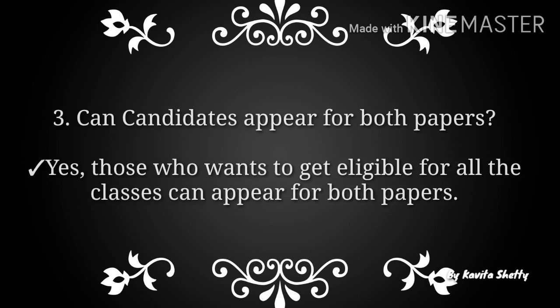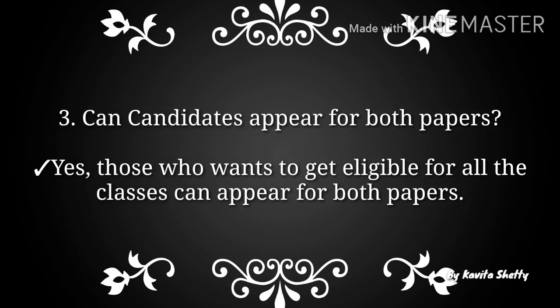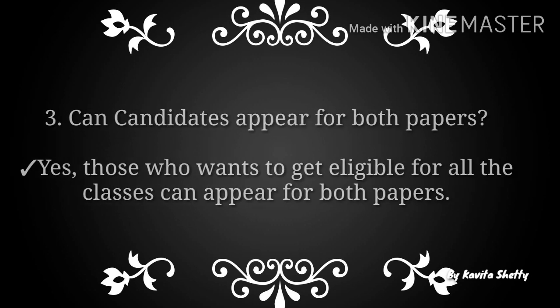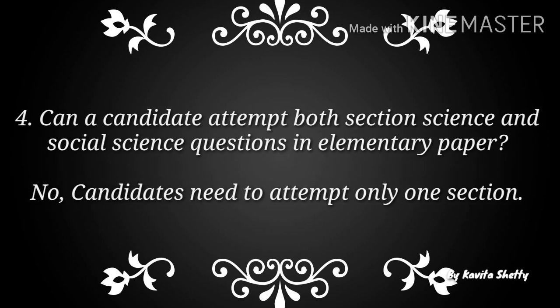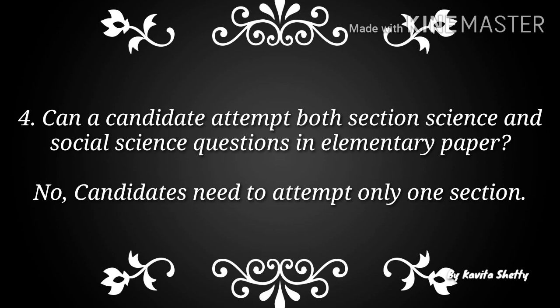The next query is, can candidates appear for both papers? Yes, those who want to be eligible for all the classes can appear for both papers, and in this case you will be giving the exam for 300 marks. Now the next question is, can a candidate attempt both science and social science questions in the elementary paper? And the answer is no. Candidates need to attempt only one section.